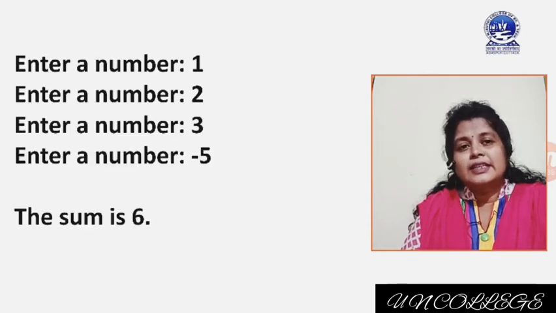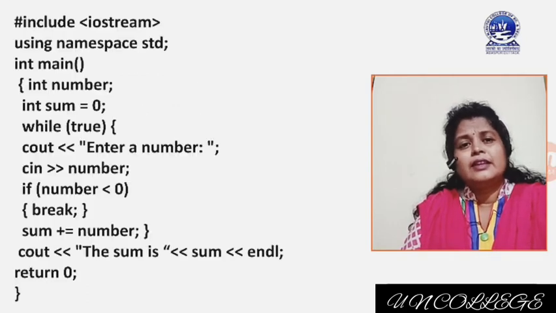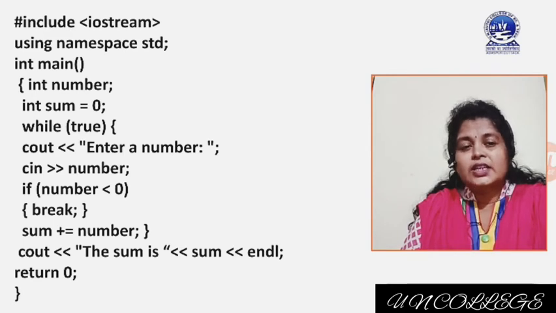At the third iteration, enter a number. Suppose you will enter 3. Okay. Then inside the while loop, again the if condition will be checked. If number is less than 0, no, then sum equal to sum plus number. It means that now the sum value is 6.